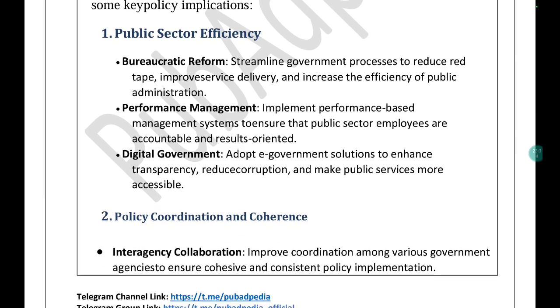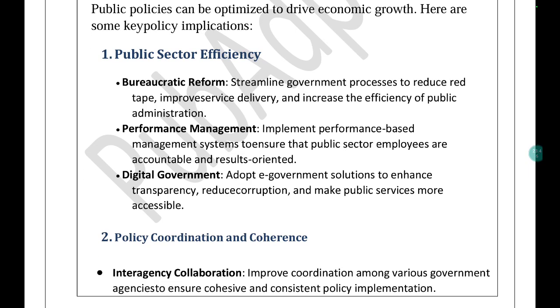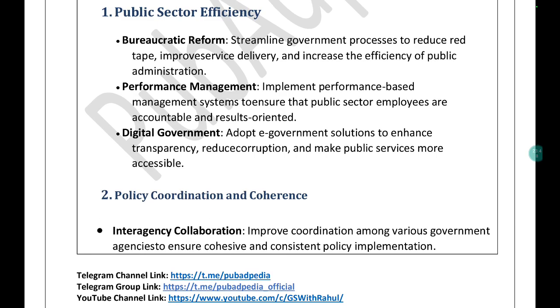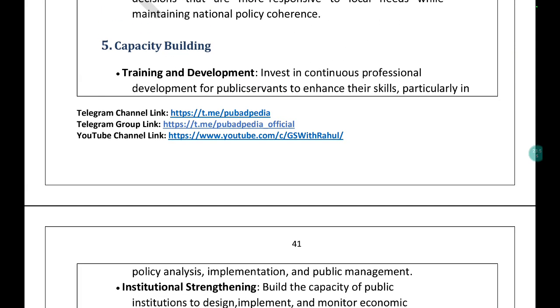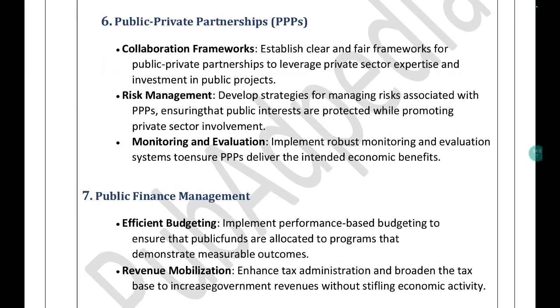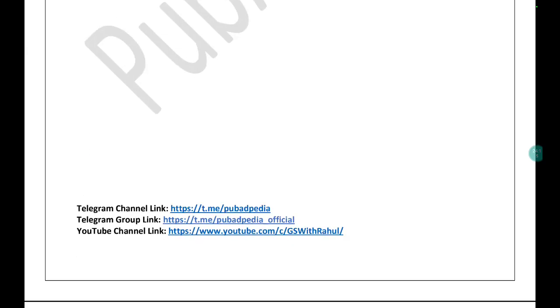So you just need to relate like this. Similarly, he was talking about public sector enterprises as well. Even Mughal administration used to say that these PSEs, the public sector enterprises, are karkhanas. So you can just relate with all these aspects. Similarly, here he was talking about efficiency, coordination, good governance. If you look at the previous year question, even in 2025 UPSC related this with Kautilya's Arthashastra and ethical governance. UPSC used to ask very simple questions. You just need to have the kind of analogy that presently we have this system, and in Kautilya's time Kautilya suggests this system. You just need to have this comparative analysis in your mind.